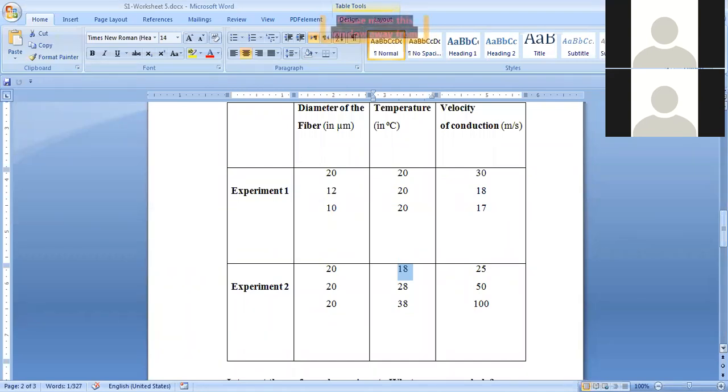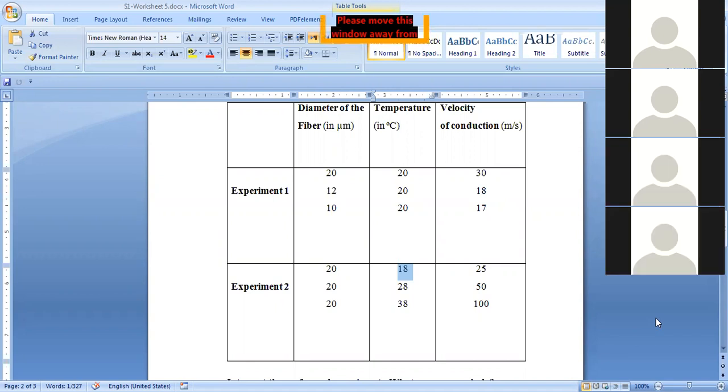Who can give me the conclusion? Raise your hands. What do you conclude? In the first experiment, we said that as the diameter increases, the velocity of conduction increases. And also, as the temperature increases, the velocity of conduction increases. I know this, but I need you to be more specific. What is the conclusion here?